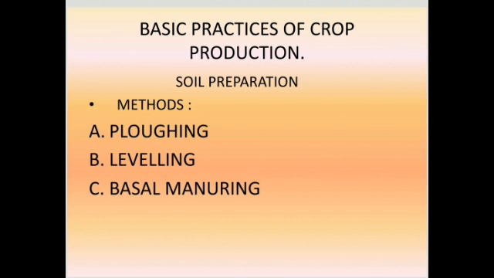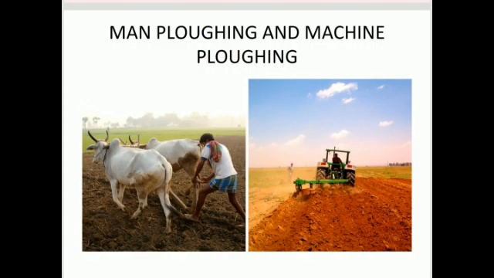Growing a crop in the field is a skillful job. For that, we have to follow different activities. In that, the first step is to prepare the soil for cultivation. Soil preparation includes the following steps: ploughing of the field, leveling of the soil, and basal manuring. First, we are going to see about ploughing.